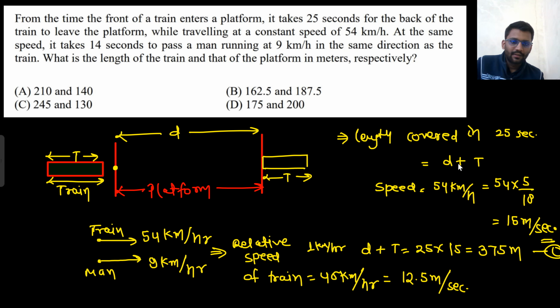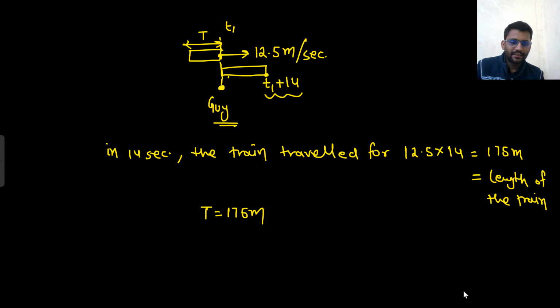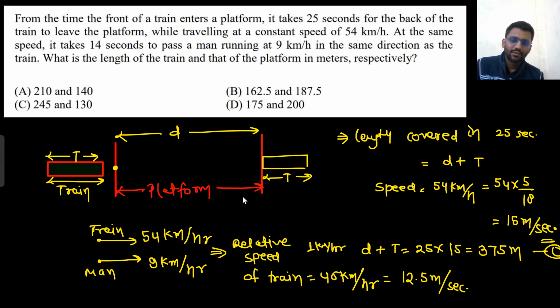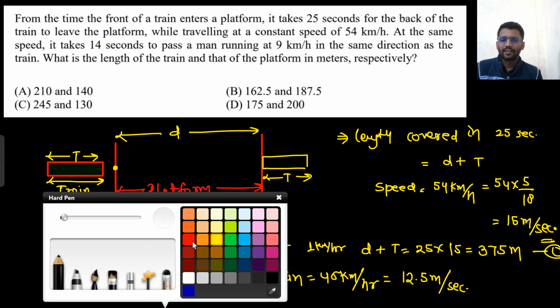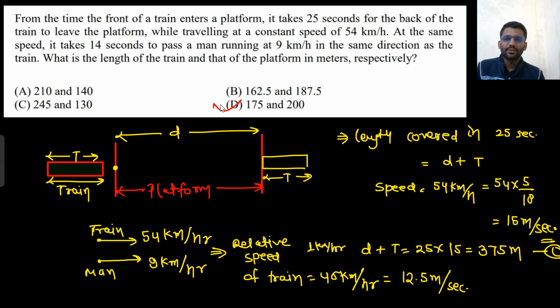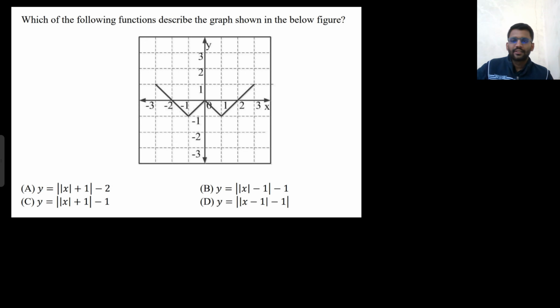And the length of platform would have been 375 minus 175, that would be 200 meter. 175 and 200. Option D is correct. This was a good question. I hope you understood it completely. Okay, let's move on to the next one.